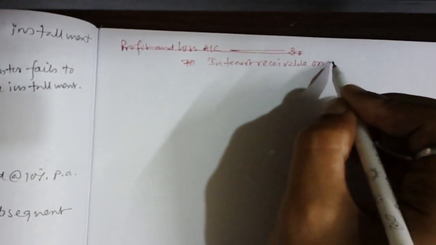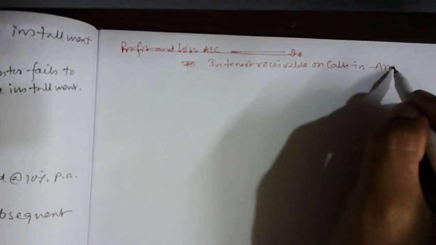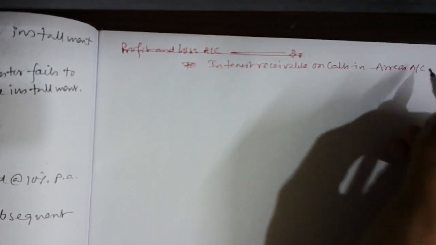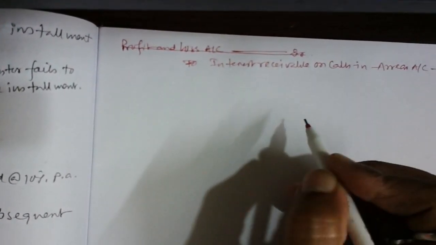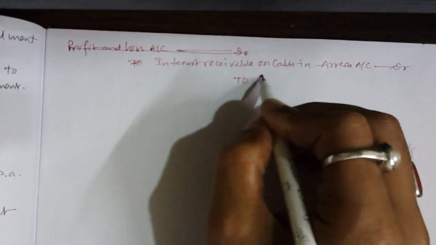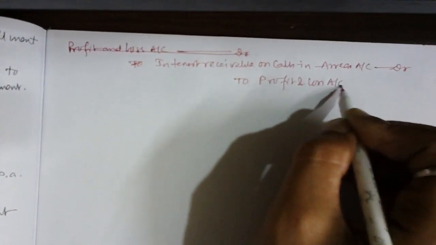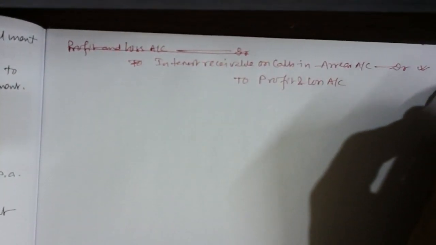Now you need to transfer this income to profit and loss so that you can know that it's an income for that year. So it's a transfer entry, guys, to the profit and loss. Interest on calls-in-arrear account debit to profit and loss account. Okay.